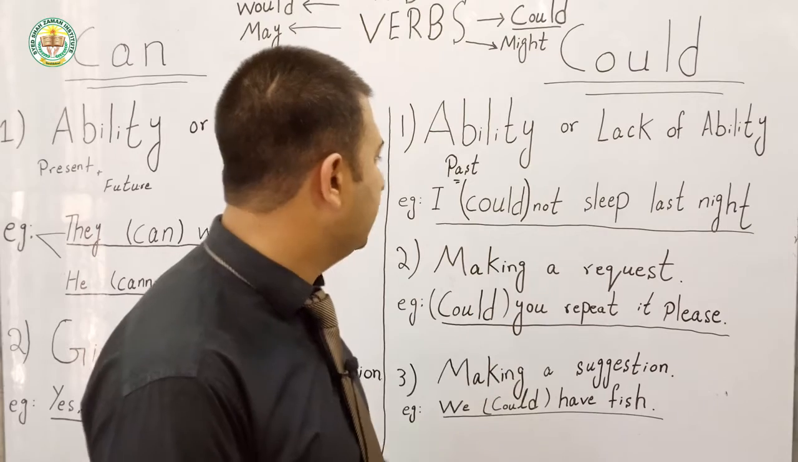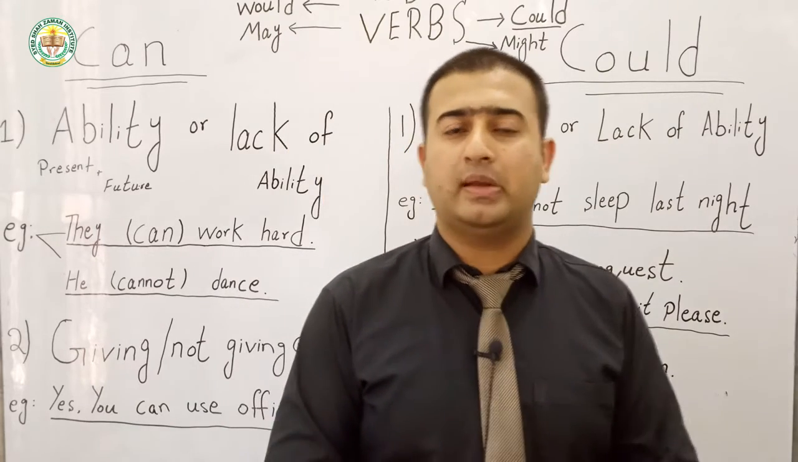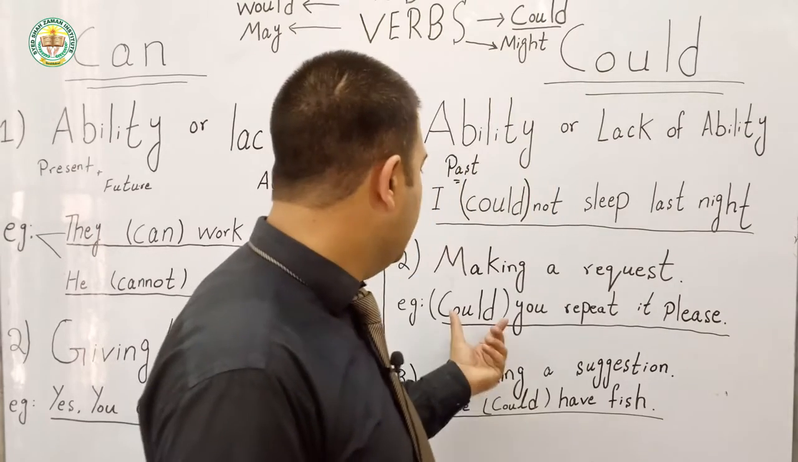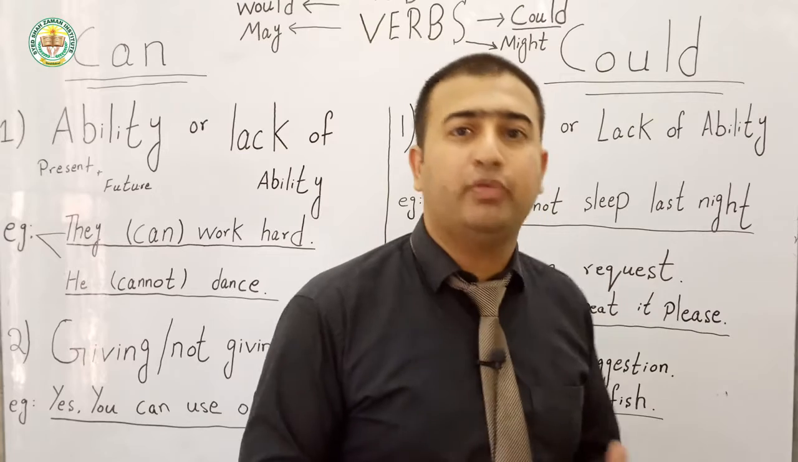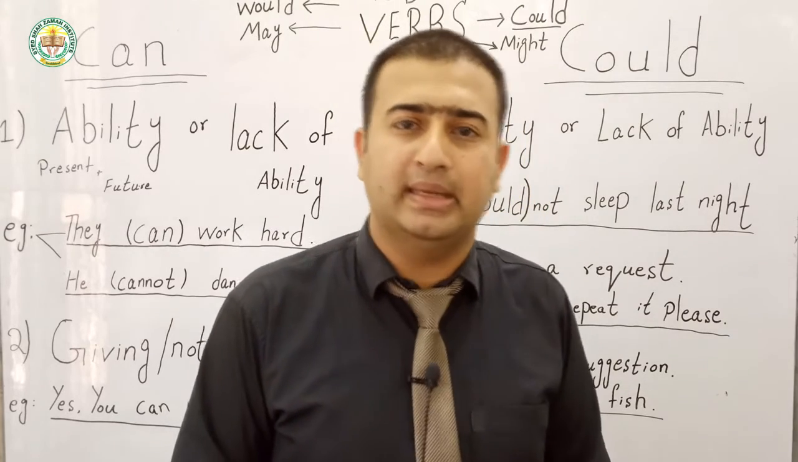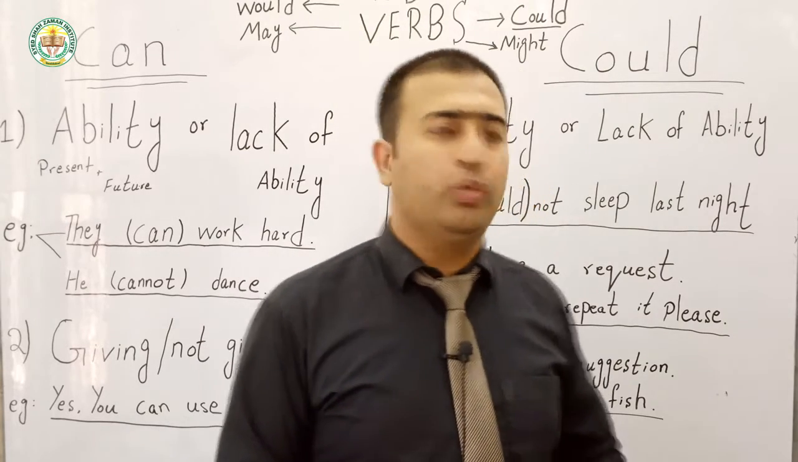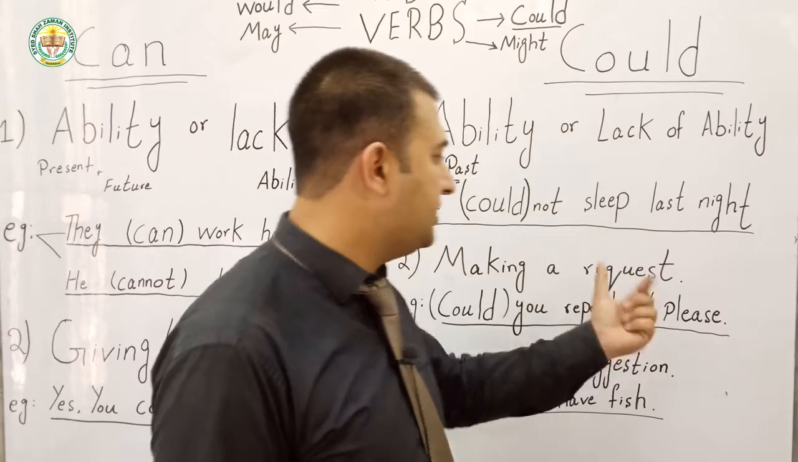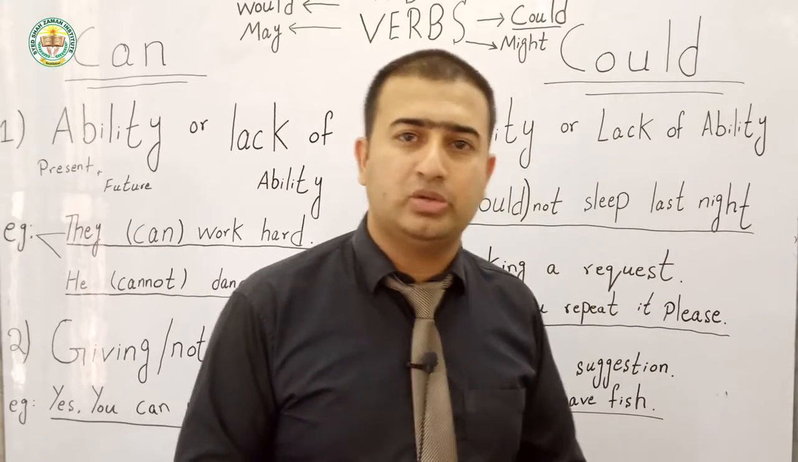The second example I have written here: making a request. When we are requesting anybody, for example, could you repeat it please? It was a request. It is a humble saying. When we are requesting somebody, we use the word could. Could you repeat it please? While we are using please.